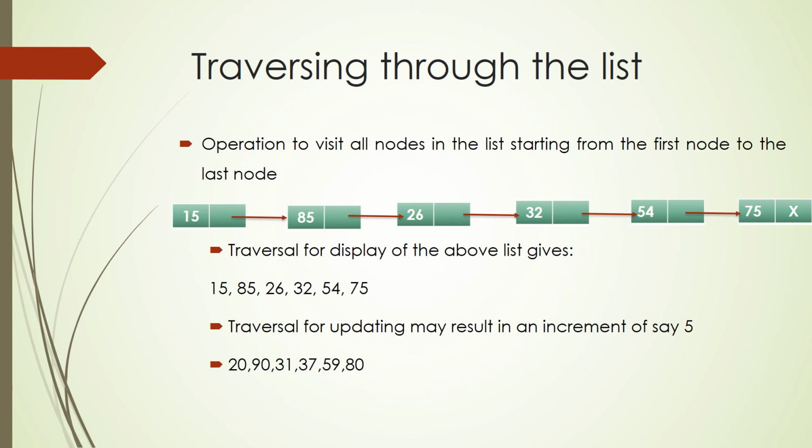Whenever you talk about traversal, you will be performing some operation while you traverse through the list. It can be for displaying the elements, or for some operation like increment, decrement, updation, whatever it is. It is a process which is commonly done on all the data elements, on all the nodes of the linked list.